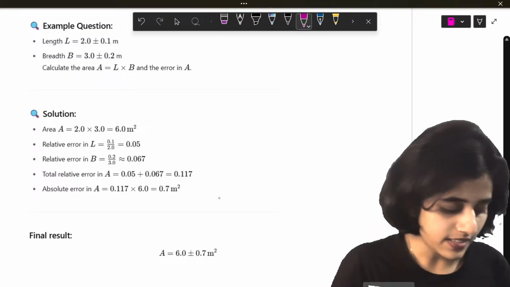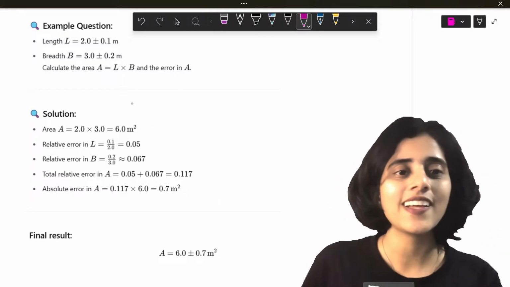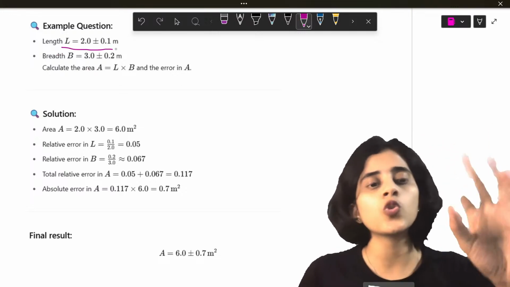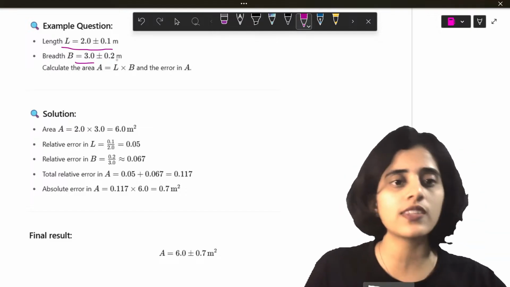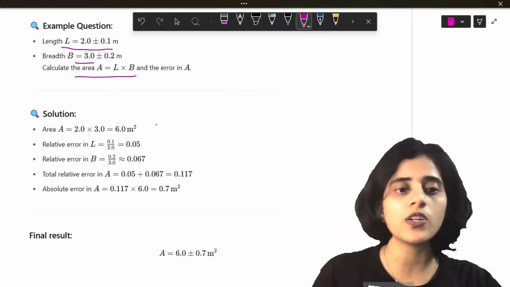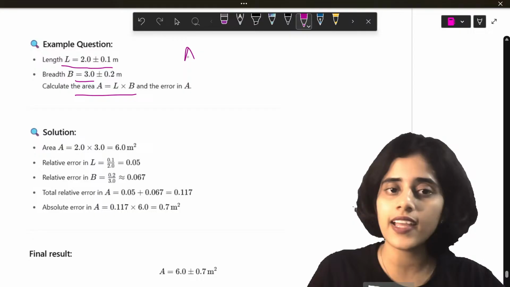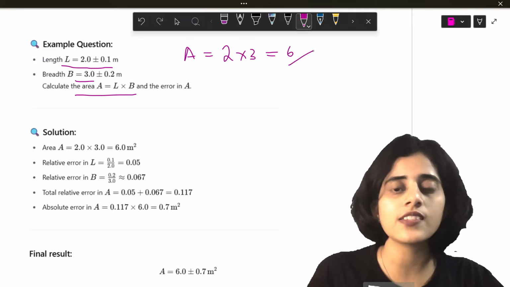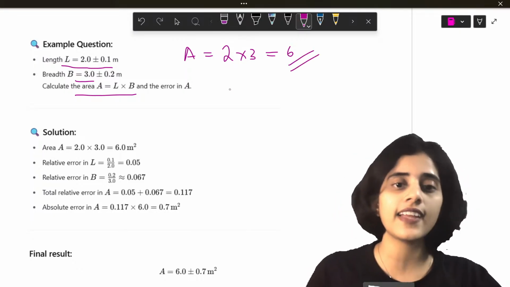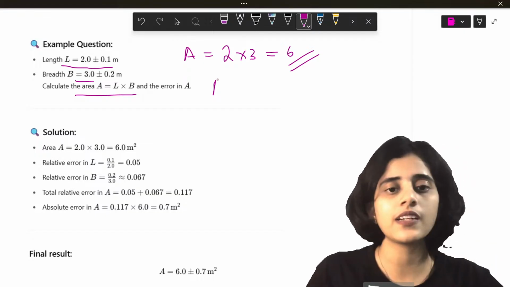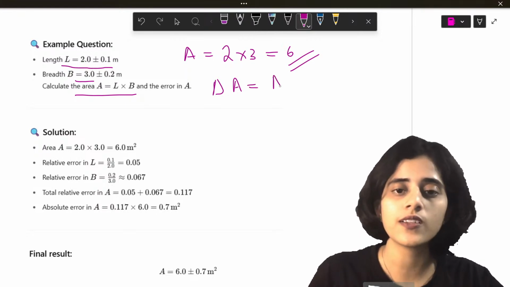We'll finish in another 10 minutes. So the question is, let's say there is a rod of length L equals 2 plus or minus 0.1 and breadth equal to 3 plus or minus 0.2. Calculate the area and the error in area. So how will you do this? First thing, you will find out the area. What is area? Length into breadth. So 2 into 3, which is 6, is your area. Now how will I find the error in area? So the error in the area, del A, will be equal to del L plus del B.